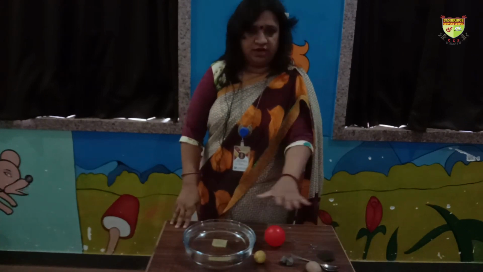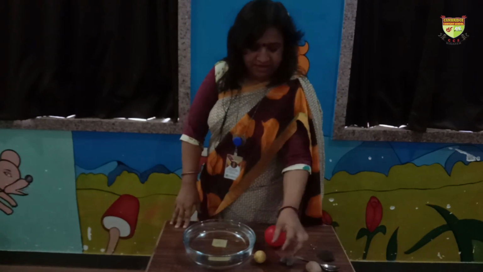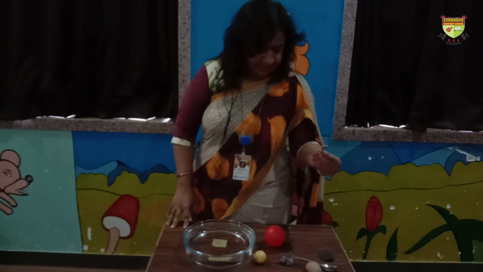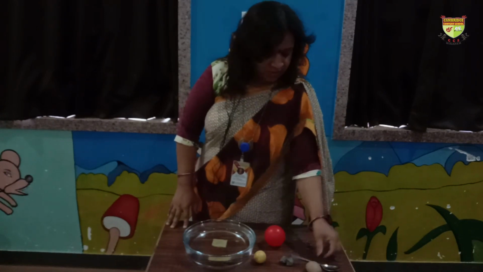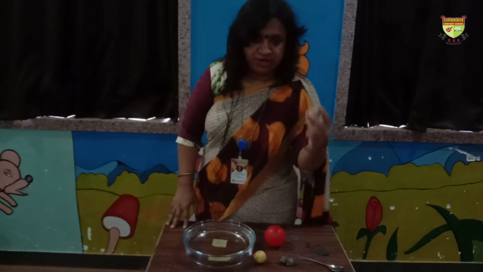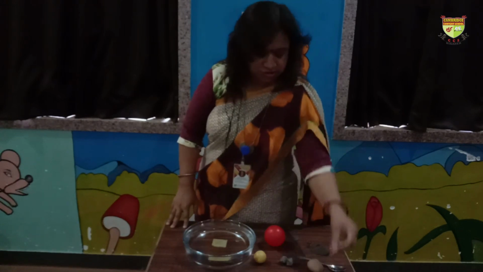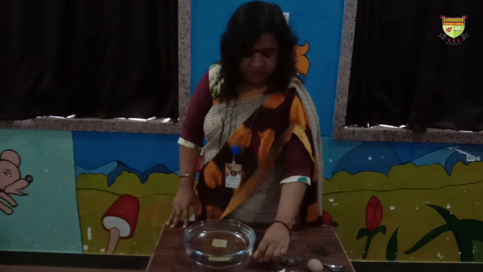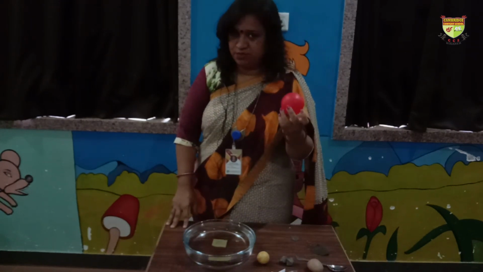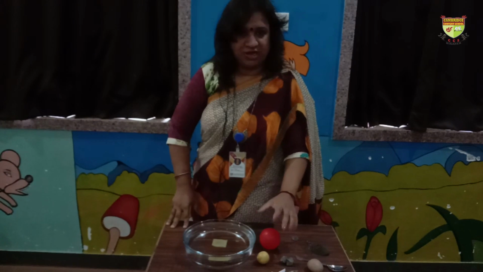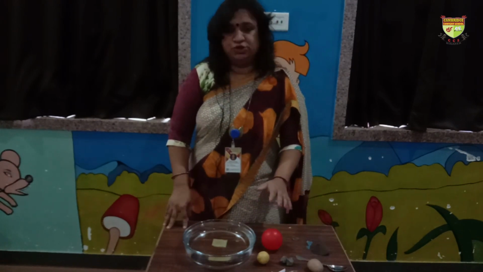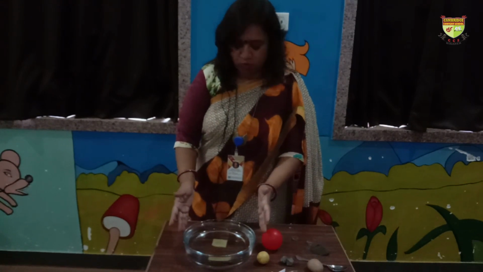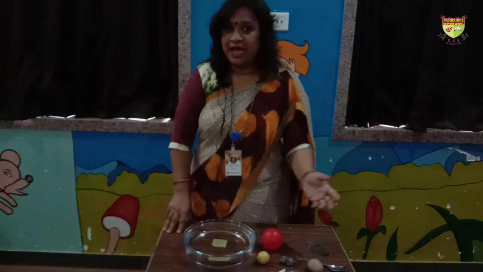First we are going to take a few articles. The articles which I have taken are coin, key, piece of cloth, spoon, potato, piece of wood, safety pin, paper boat, lemon and plastic ball. These are the few articles which I have already collected. Now we are going to drop one by one all the articles in the bowl which is filled with water, and we will see what happens.